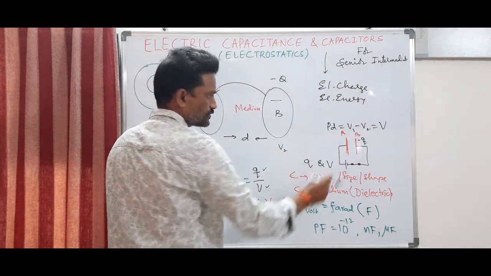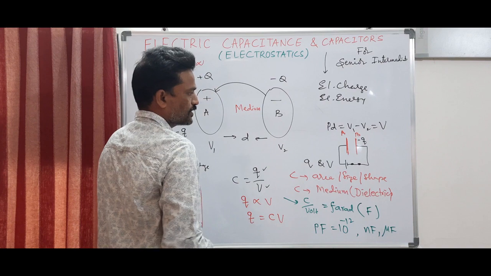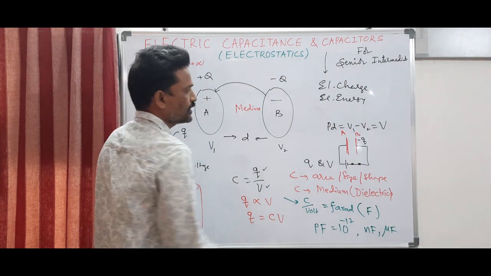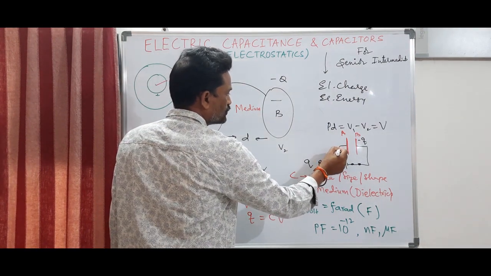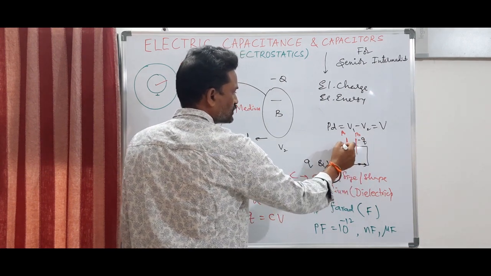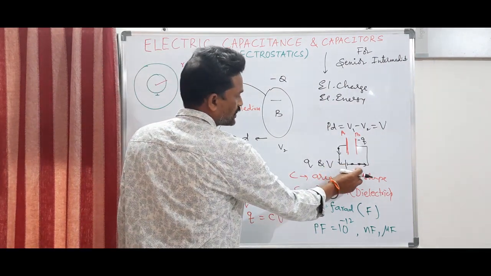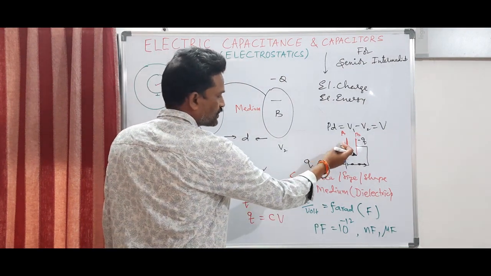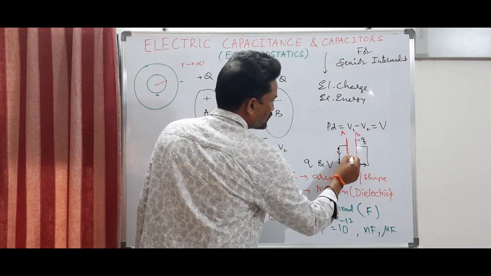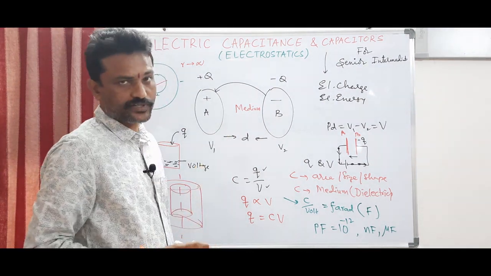So this negative charge pushes the electrons of plate A away from the plate A. Because of this, negative charge repels electrons of plate A. So electrons are repelled from plate A and they move toward the positive terminal of the battery. Here electrons are going in this direction and here the electrons are reaching in this direction. The number of electrons lost by the battery are equal to number of electrons received by the battery. No current is flowing in between the two parallel plates. So current is not flowing between the two parallel plates.